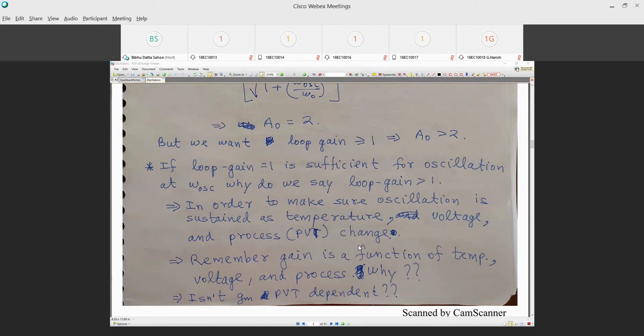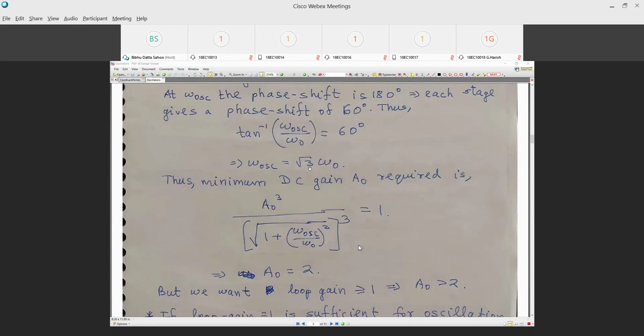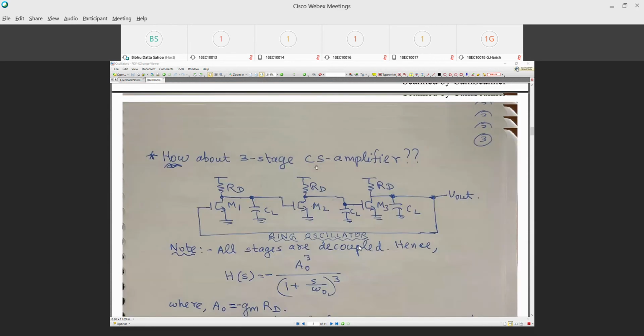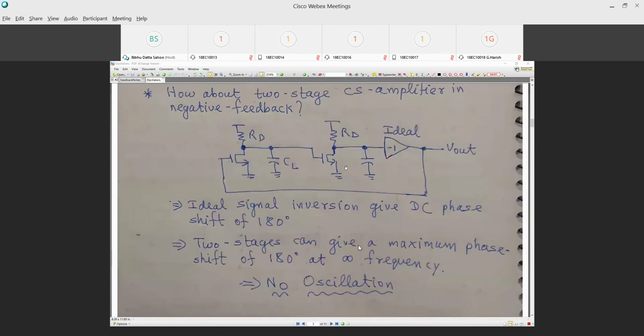Now let's see, sir. Can we say that a two-stage amplifier can oscillate at some frequency? A two-stage amplifier, as I said here, this is a two-stage amplifier. What is the maximum phase shift that you get? 180 degrees, two poles in the system. At what frequency? Not at any finite frequency, it will be minus 180 at infinite frequency, right?